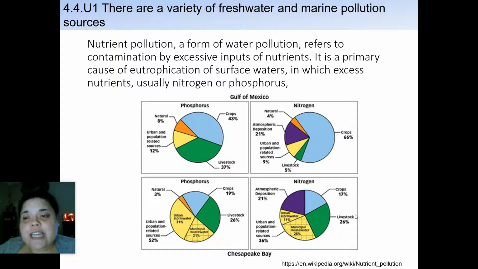For phosphorus, this is the Chesapeake Bay, which is up in the Virginia area and Maryland area. You're seeing a lot of the more livestock. You have a lot of municipal waste, urban population, and stormwater. So you're seeing the difference of what we're looking at. Then some crops, and then natural. In the Chesapeake, again, you're seeing a lot of urbanization, livestock, crops, and then you're also seeing a lot of deposition. So this comes from manufacturing plants or things along those lines. So based on population densities and what you're looking at for those, that's going to change where the pollutions are coming from.